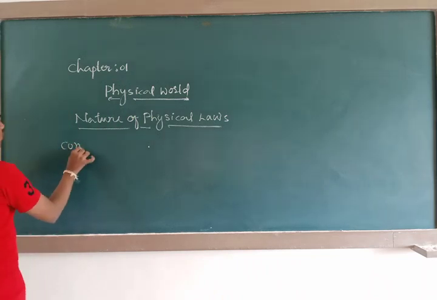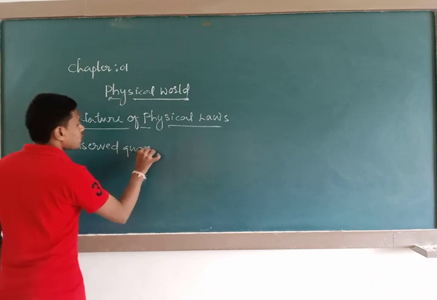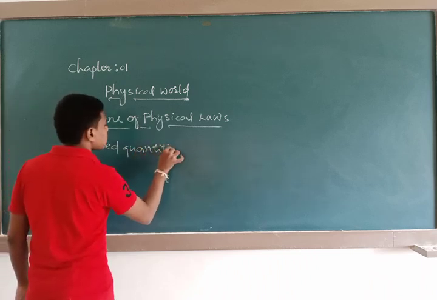Such quantities we call conserved quantities. What are conserved quantities?